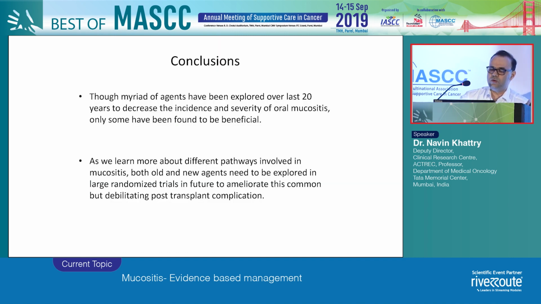So I would conclude that there are a myriad of agents used over the last 30 years in mucositis. Some are economically inexpensive to be used in our country, like cryotherapy, honey, curcumin, maybe resveratrol copper. Some are terribly expensive, like palifermin. Some need infrastructure, like helium. But I think we need larger, well-designed studies to find out which of these agents will probably be the standard of care.